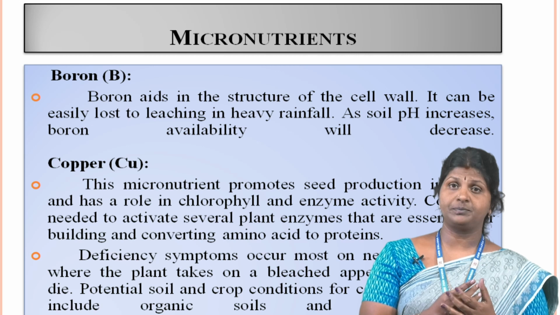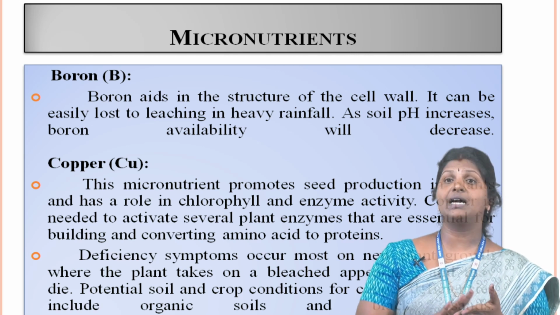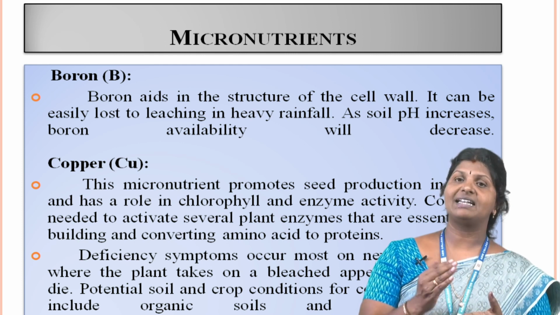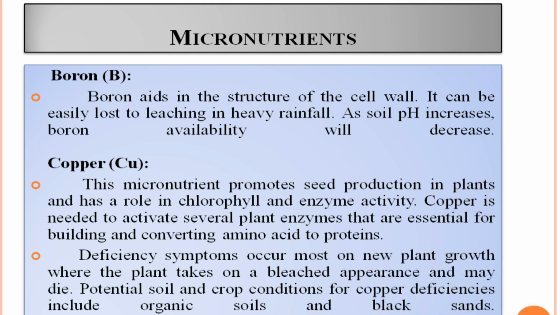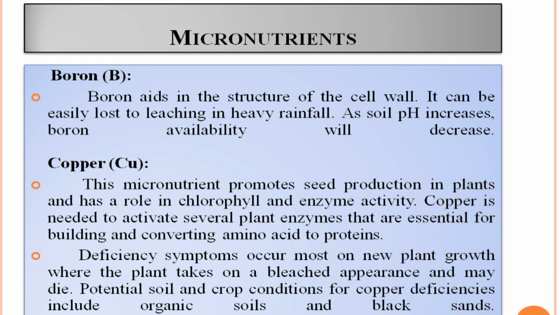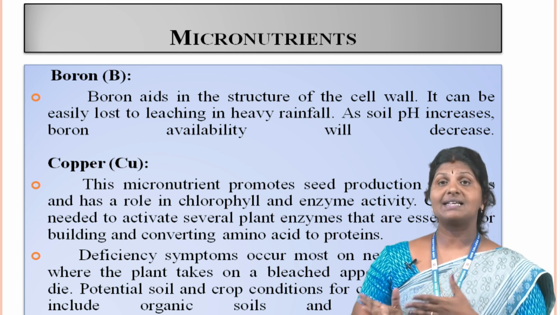Deficiency symptoms occur most on new plant growth, where the plant takes on a bleached appearance and may die. Potential soil and crop conditions for copper deficiency include organic soil and black sand.